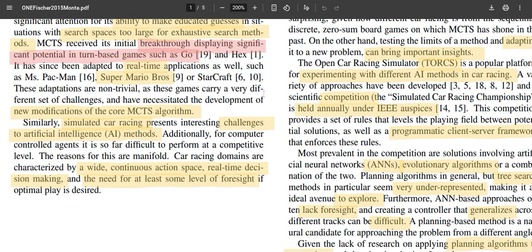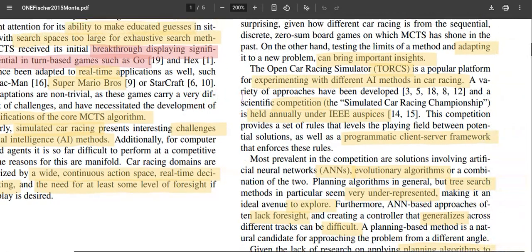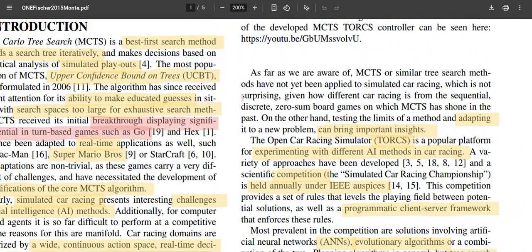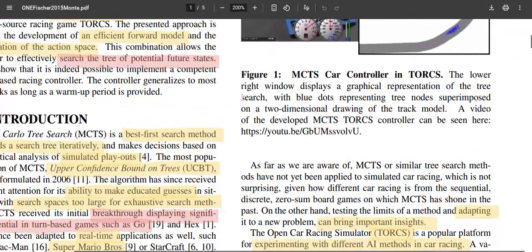One is that it has a continuous action space. We know that MCTS is mainly applied to discretized action spaces, and it is also limited by real-time decision making, where a decision has to be taken in only a few milliseconds. There is also the necessity of some foresight while car racing. We need to know what would happen in the near future to avoid collisions and to follow the track as quickly as possible.